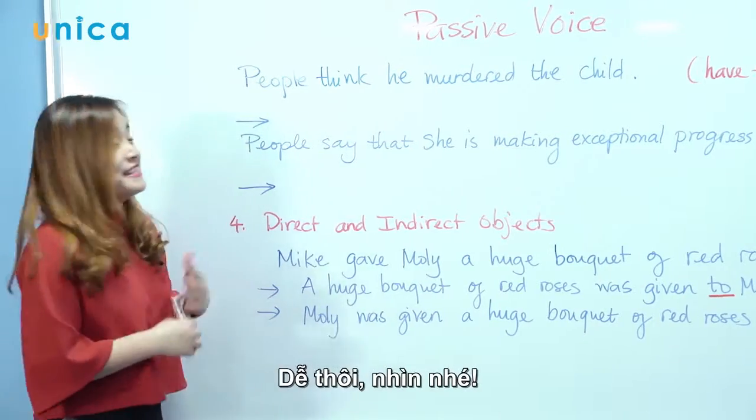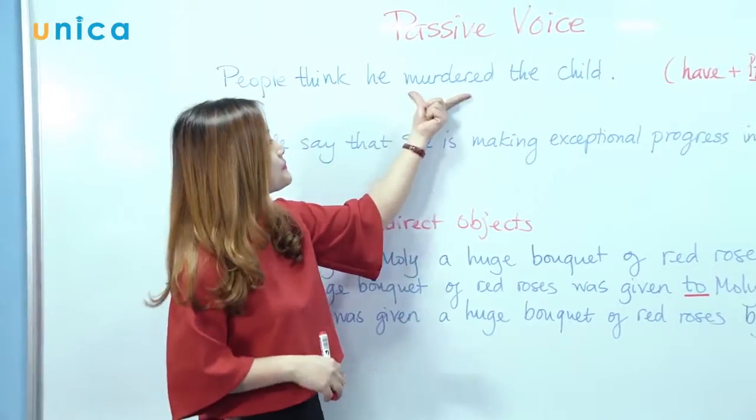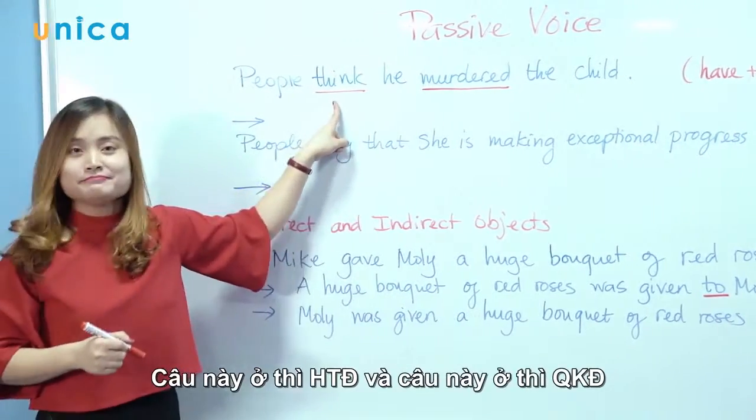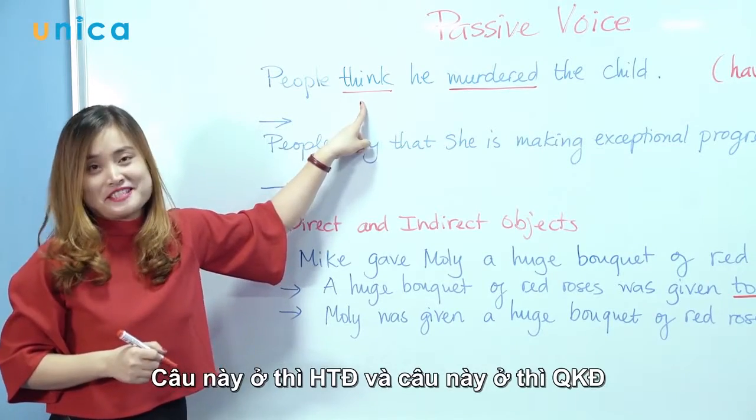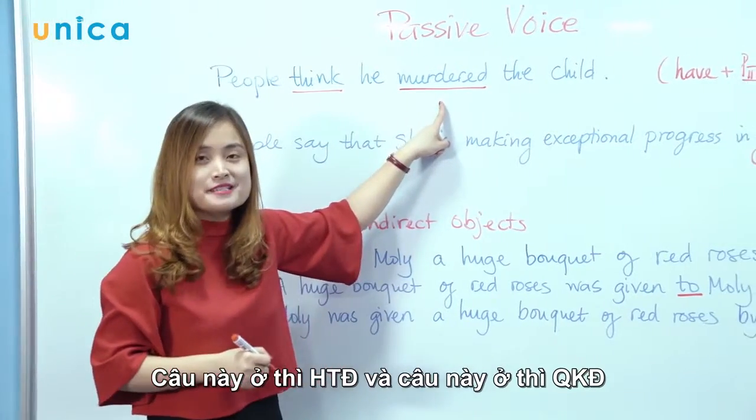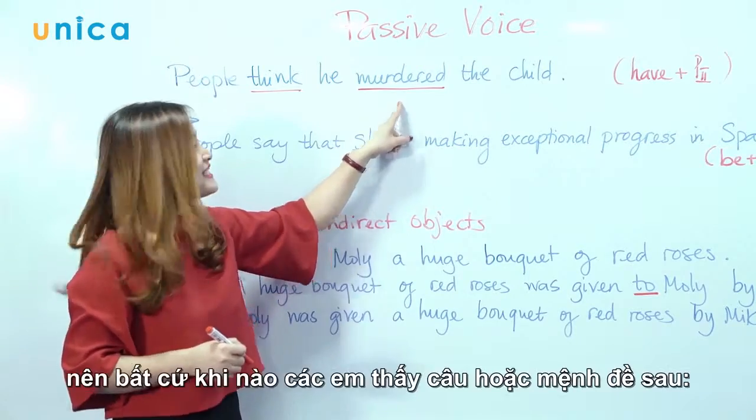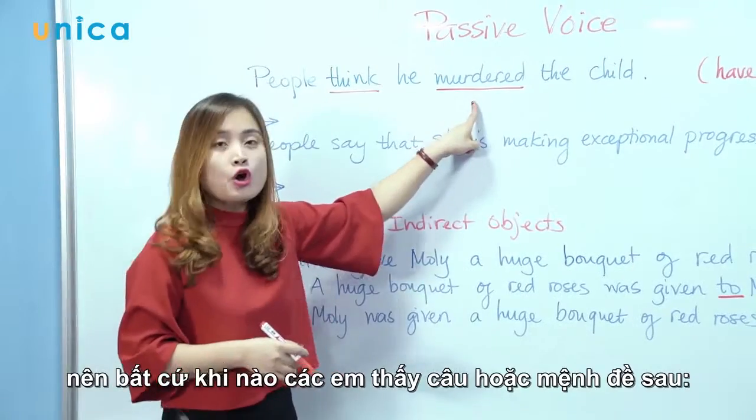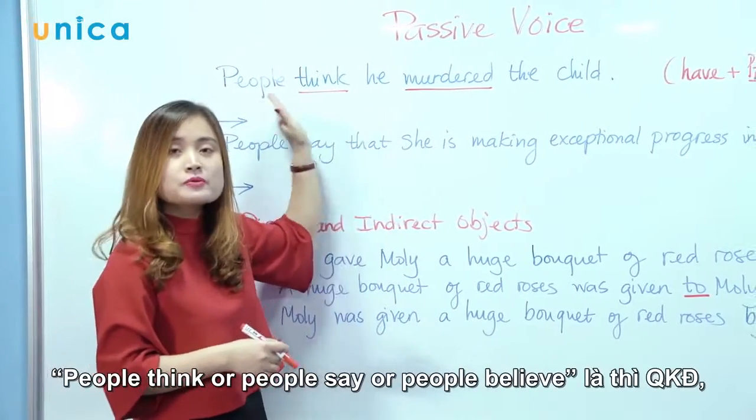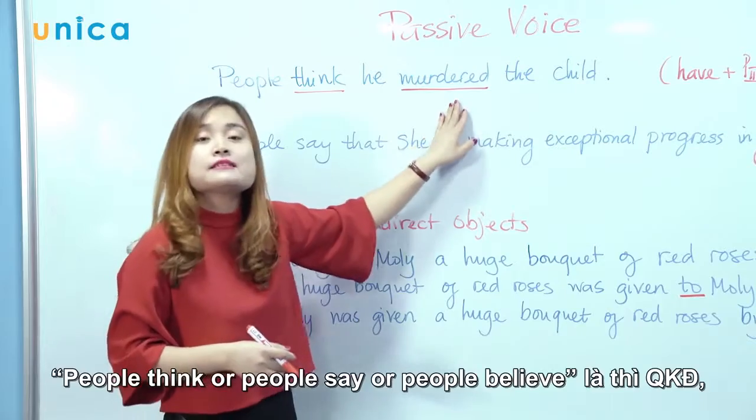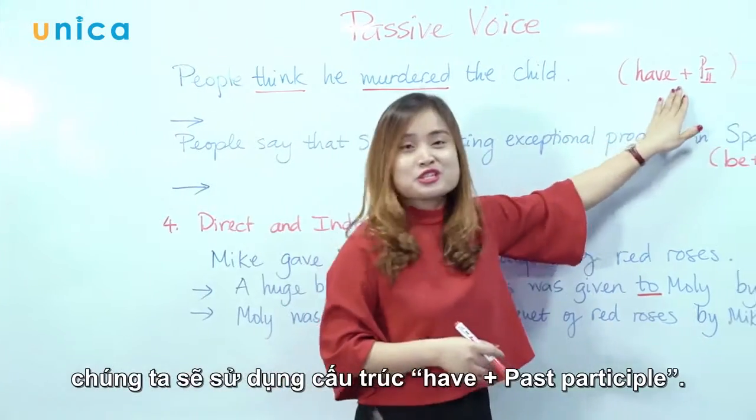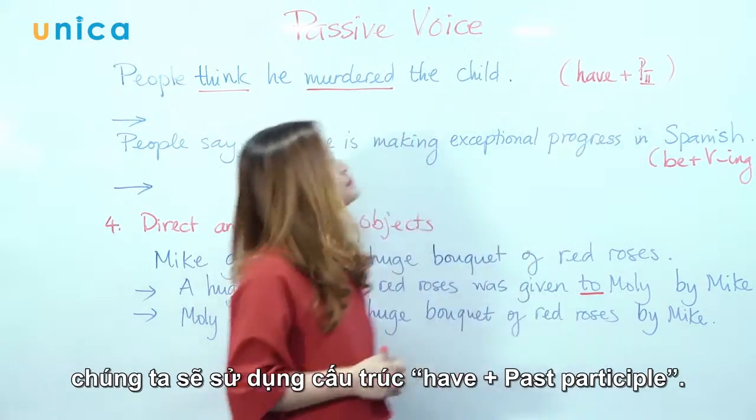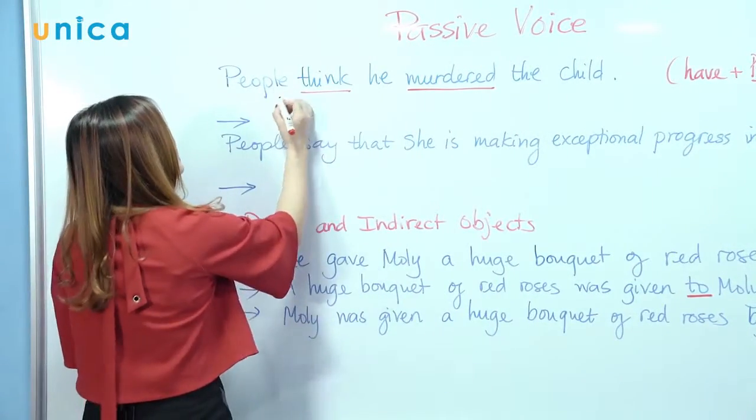All right. Easy. Now, so you see, this one is in simple present, and this one is in simple past. Okay, so whenever you see any sentence and the clause after people think or people say or people believe is in simple past, you're going to use this structure: have plus past participle. Right? So let's have a look at this sentence.